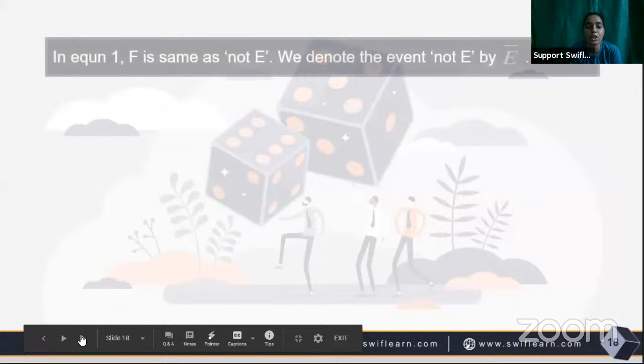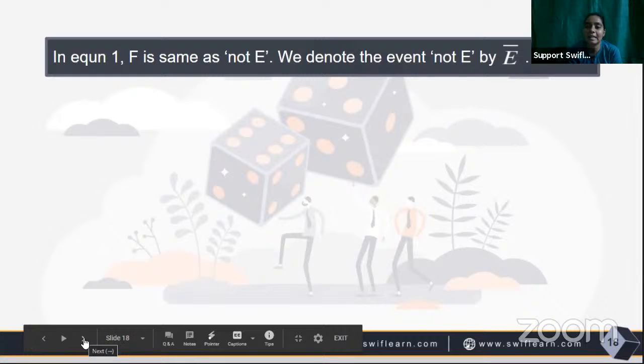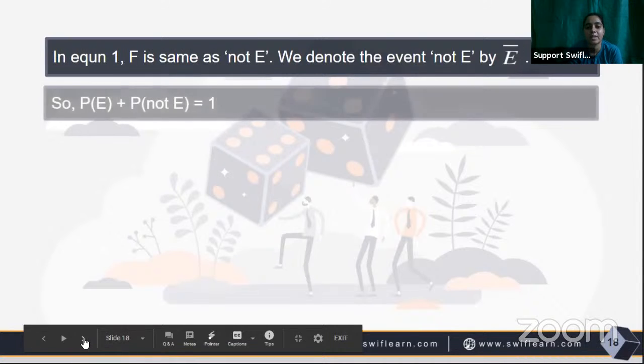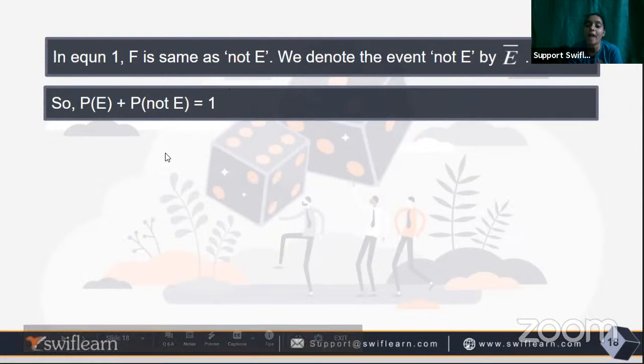So in this case, F is the same as not E. We denote not E by E naught or E dash, it depends upon us. So P of E plus P of not E equals 1. The probability of the happening of an event plus the probability of the not happening of an event is equal to 1.